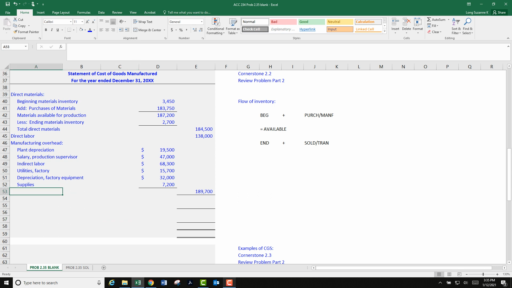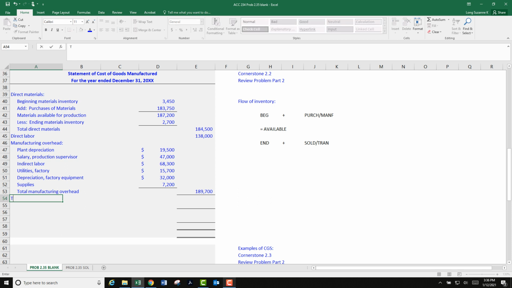And here we'd have total manufacturing overhead. I am going to copy and paste right here. Add in total. I am not a fan of typing, and you could argue that you're more efficient to do some copying and pasting. Now this one was indented. Total direct materials was indented, so I think we should indent here too. So we've got materials, that's a section. Direct labor is its own one-line section, and now we've got overhead. That's its own section. Okay, and now we've got total cost, total manufacturing cost.